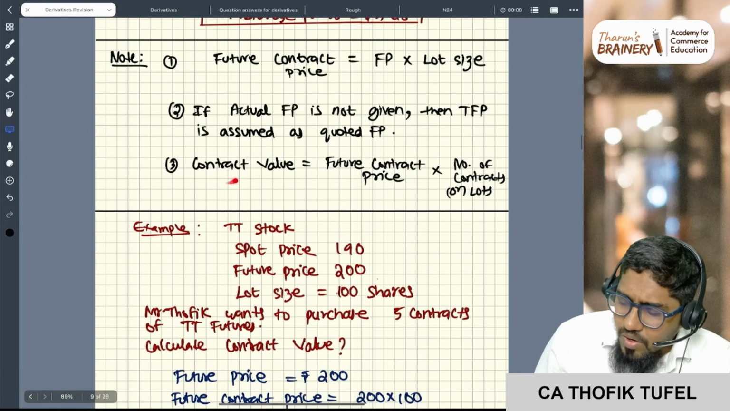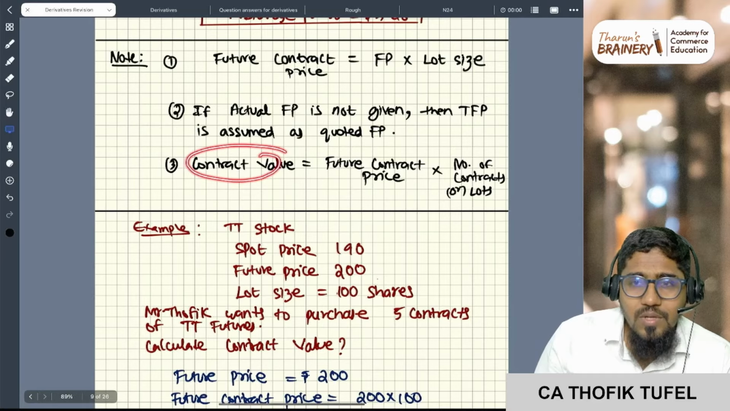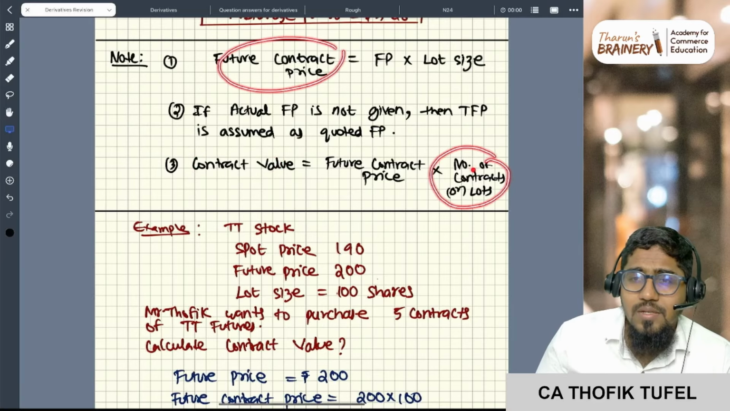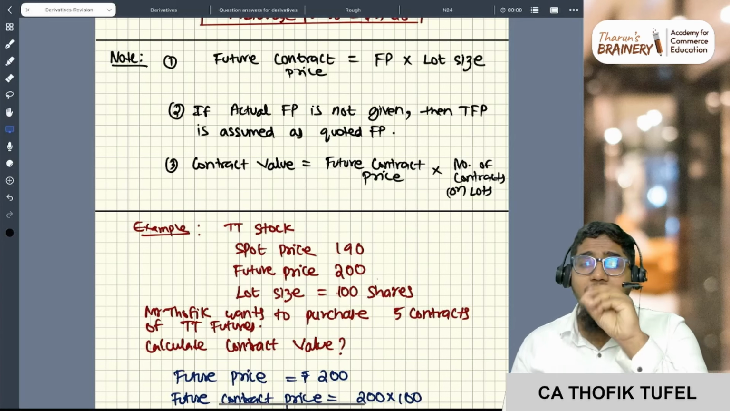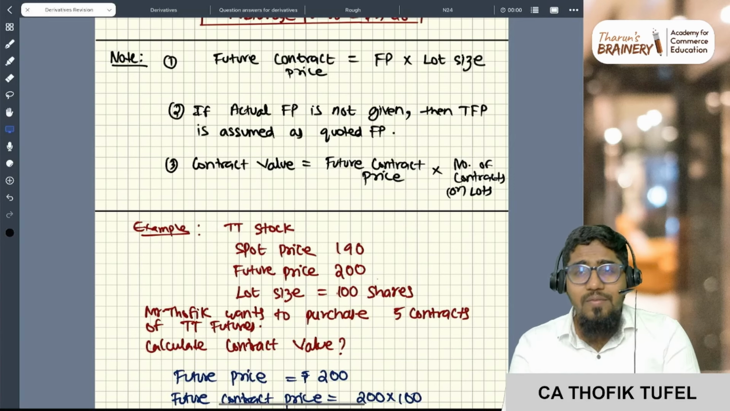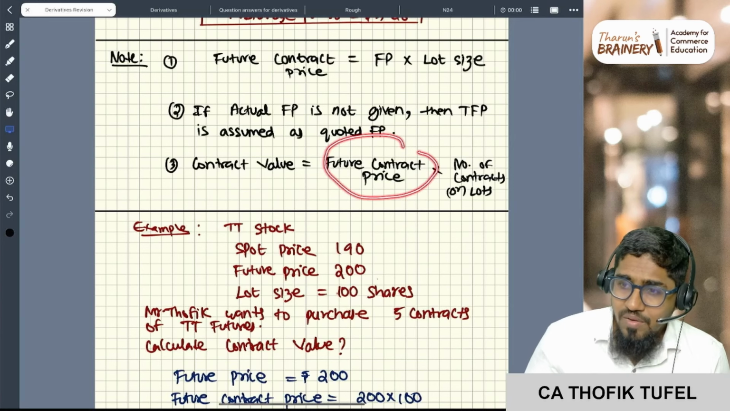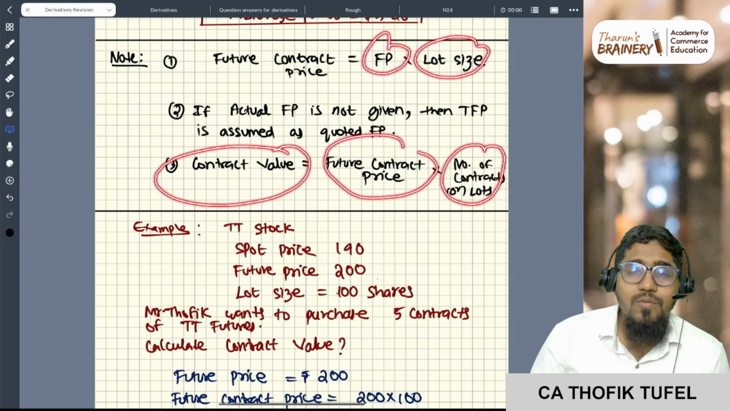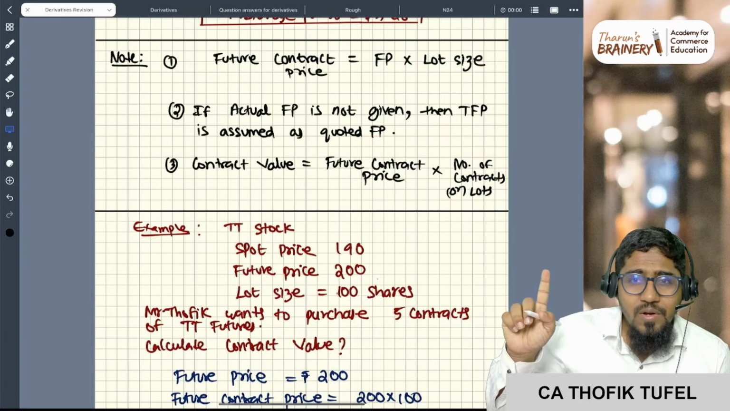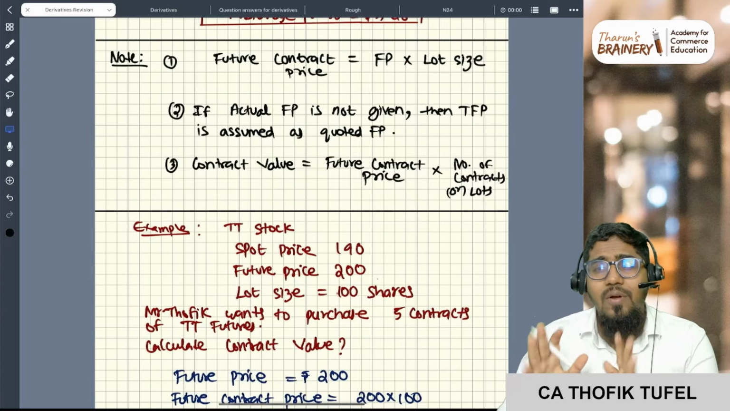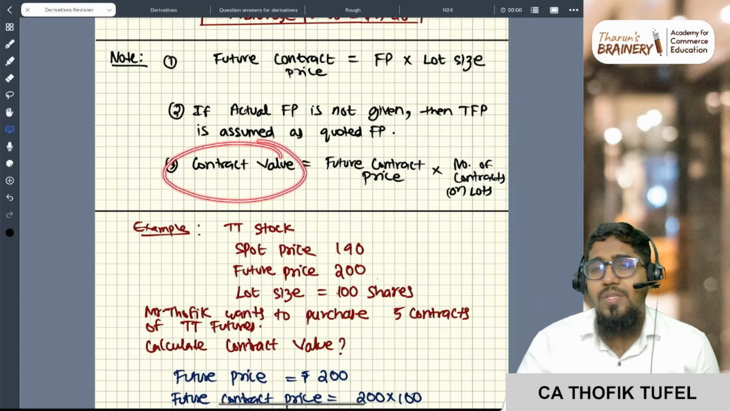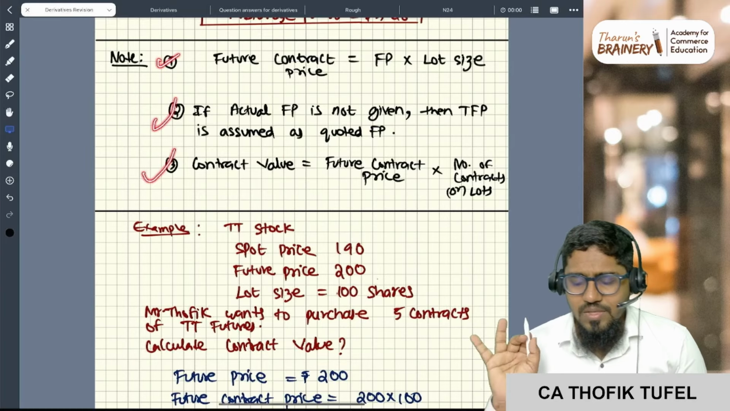Sir, what is the contract value? It is the future contract price into the number of contracts. If the question tells that a person is entering 5 contracts, what is the contract value? Future price into lot size into 5 contracts. Let's say 21,000 is the contract price. I'm purchasing 10 contracts, so my contract value is 21,000 into 10, 2,10,000 rupees.